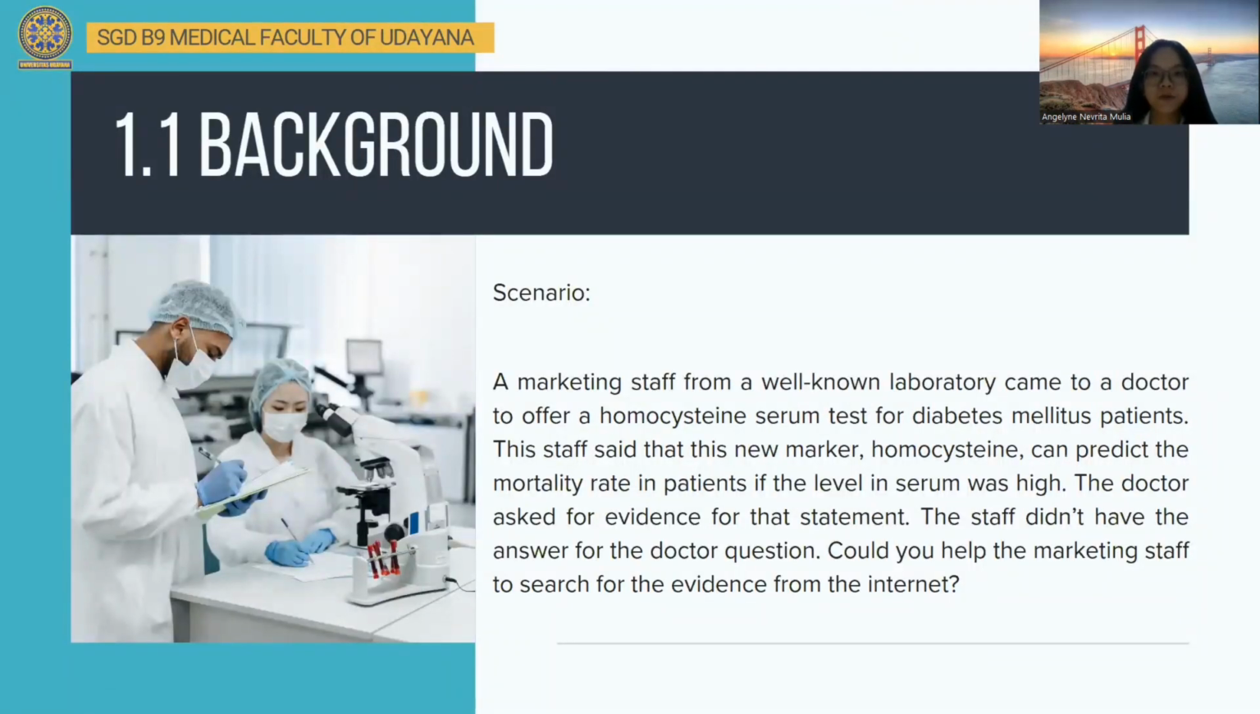There is a scenario. A marketing staff from a well-known laboratory came to a doctor to offer a homocysteine serum test for diabetes mellitus patients. The staff said that this new marker homocysteine can predict the mortality rate in patients if the level in serum was high. The doctor asked for evidence for that statement. The staff didn't have the answer for the doctor's question. Could you help the marketing staff to search for the evidence from the internet?